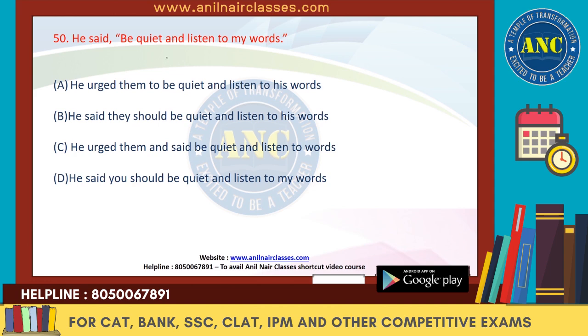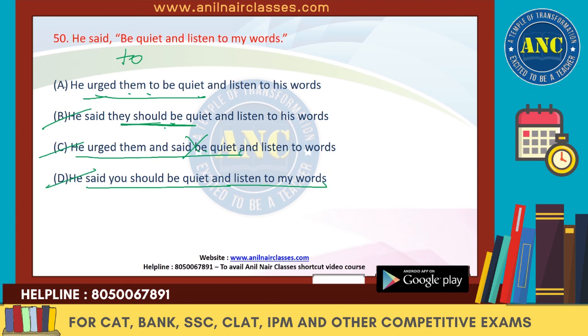Next one. He said, be quiet and listen to my words. So now this is an assertive imperative sentence. In the imperative sentence, we add be quiet. So he urged them to be quiet. That is fine. They said they should be quiet and listen to his words. See, the should is not needed. He urged them and said that be quiet and listen to words. So again, this is also wrong over here. He said, you should be quiet and listen to my words. Again, should is there, which is wrong. So he urged them to be quiet and listen to his words.